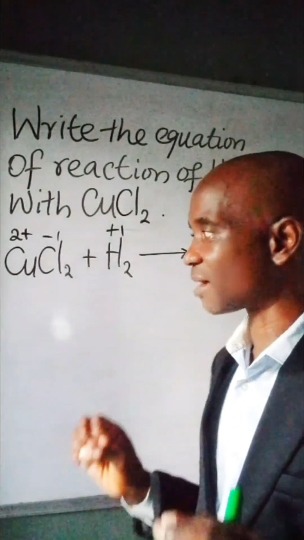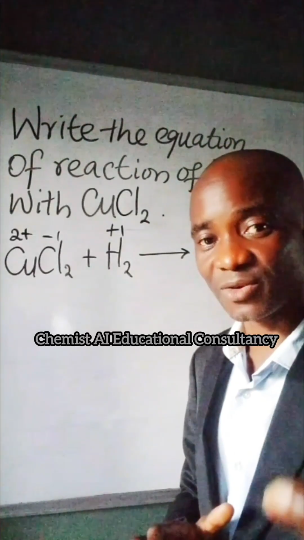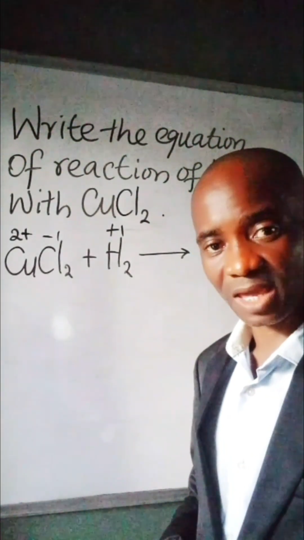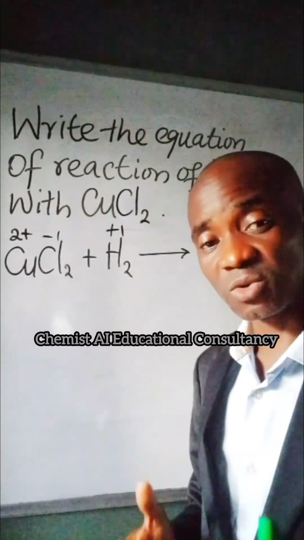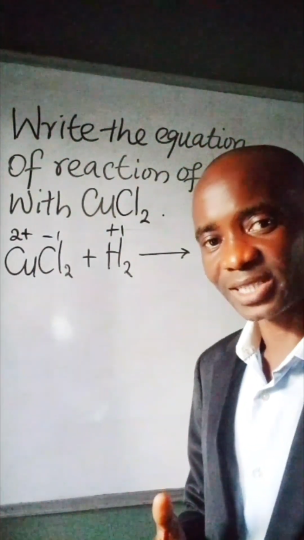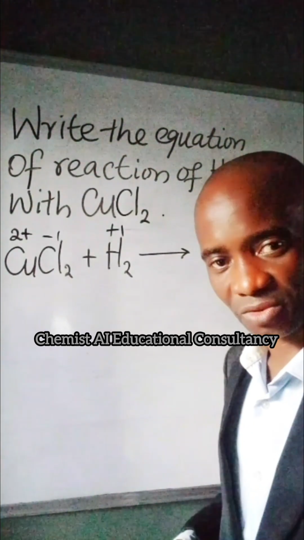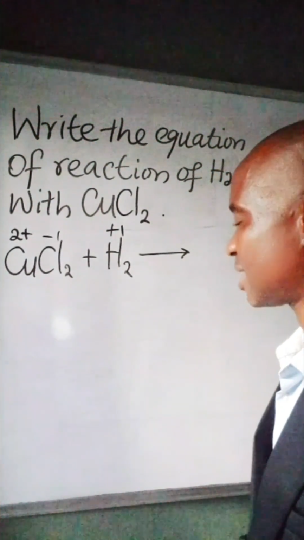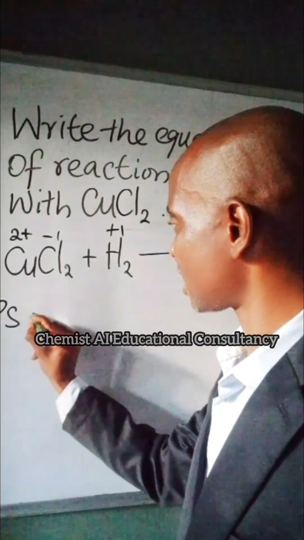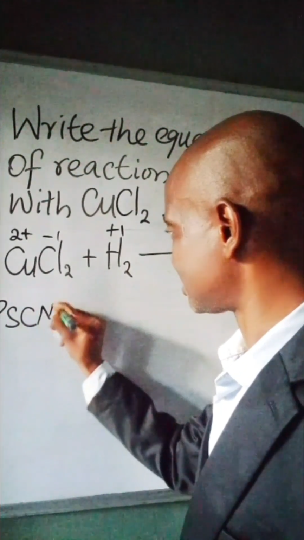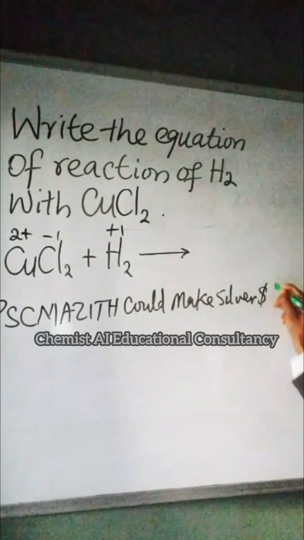But we are not going to determine this by head knowledge. We have to consider a rule, the rule of the electrochemical series of metals, including hydrogen, which has the ability to form a cation. And I will summarize this rule by an acronym which says: PSC Mazit could make silver and gold.